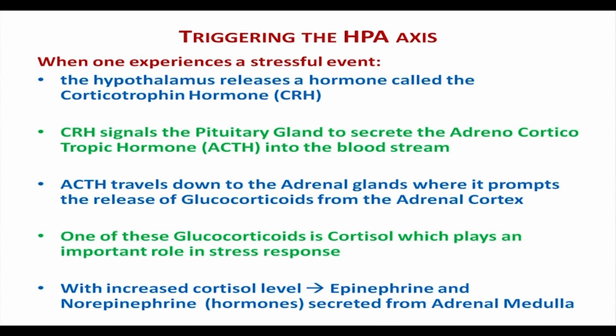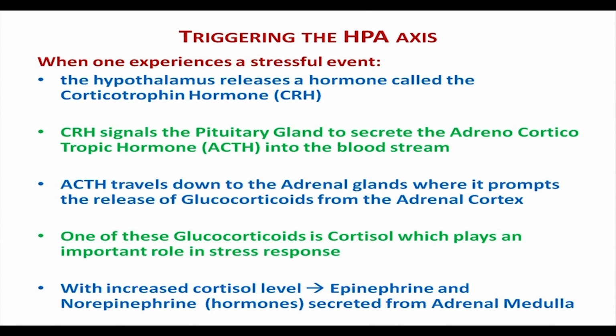So, how is cortisol related to stress? When the cortisol level is increased, epinephrine and norepinephrine, these two hormones, are secreted from the adrenal medulla. If we just revise this once more, it starts with the hypothalamus getting a triggering response to release the corticotropin hormone.